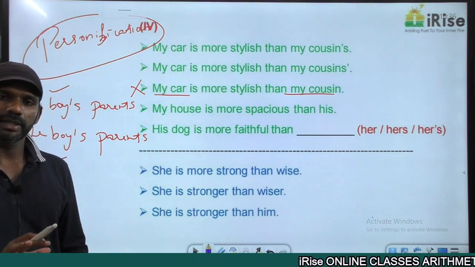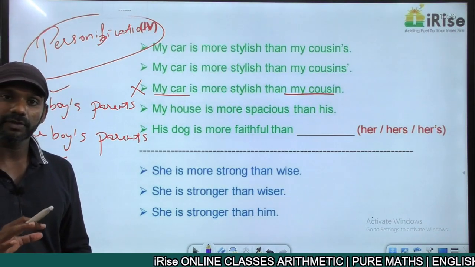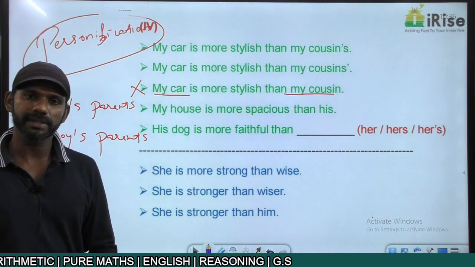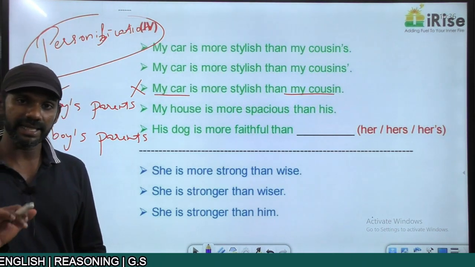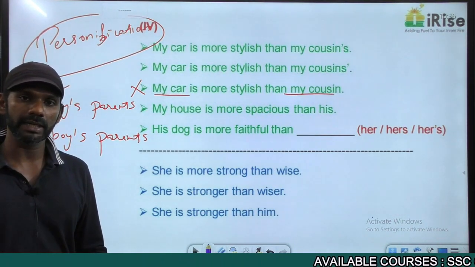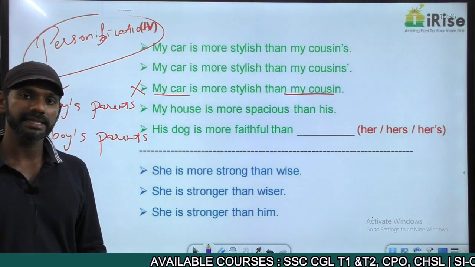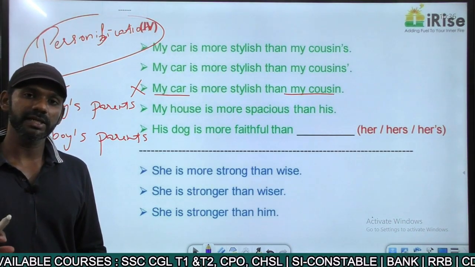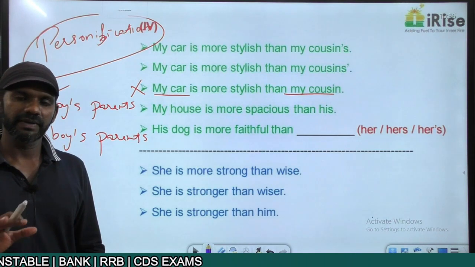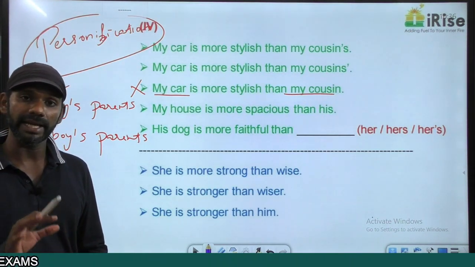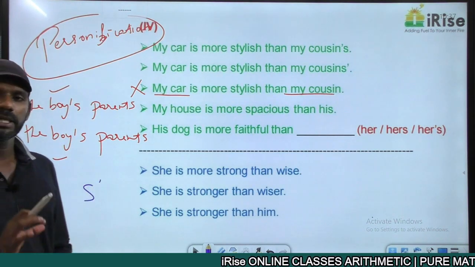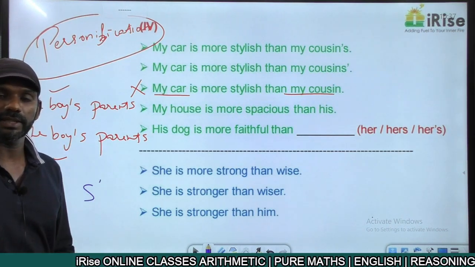That's the only difference. Now here, when we show possessive case, apostrophe is for possessive. Apostrophe S is for possessive case. When we show possessive case with a plural noun ending with S, boys is a plural noun ending with S, girls is a plural noun ending with S, teachers is a plural noun ending with S, students is a plural noun ending with S. So when we show possessive case with a plural noun ending with S, place the apostrophe after S. This is a rule.